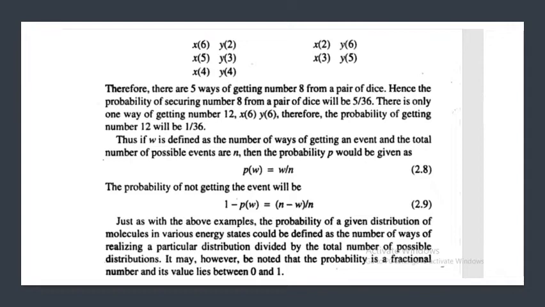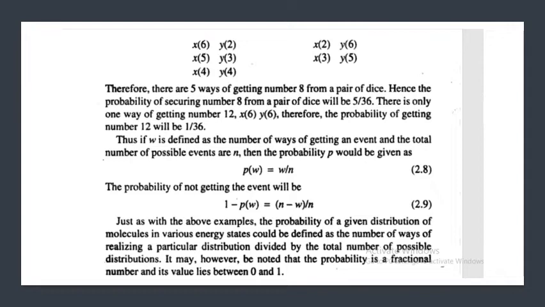There is only one way of getting number 12, when dice 1 turns up 6 and dice 2 also turns up 6. Therefore, the probability of getting number 12 will be 1 upon 36.